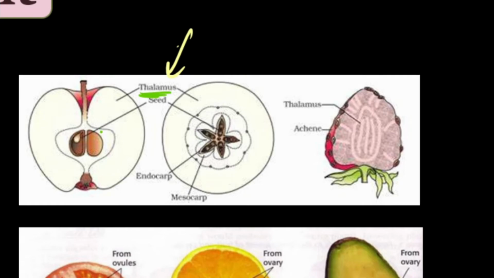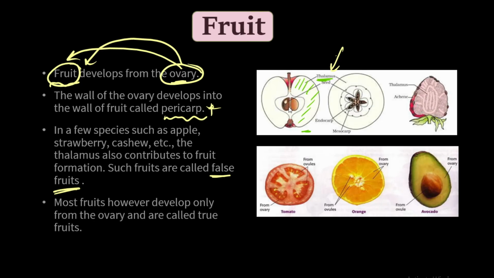In the apple, the ovary portion is replaced by the thalamus. As a result, in these kinds of fruit where the thalamus is the edible part, the fruit is called a false fruit. Simply, it is called a false fruit.